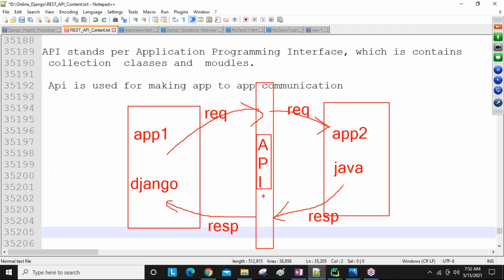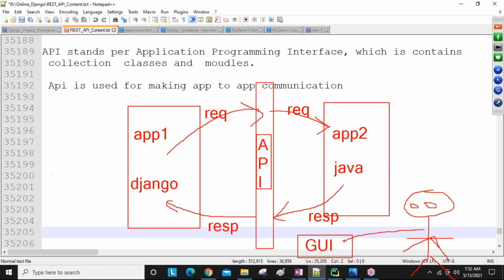But for human beings to application communication, we require GUI menus. GUI means graphical user interface, used for user interaction purposes. Just as an assumption, this is one user.